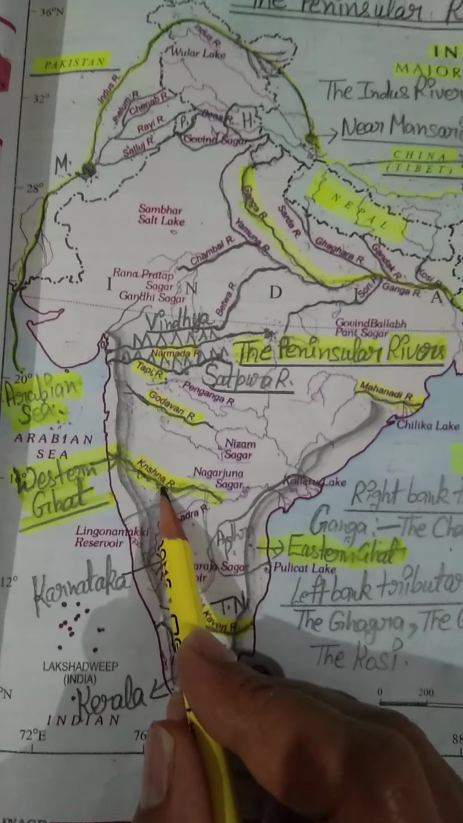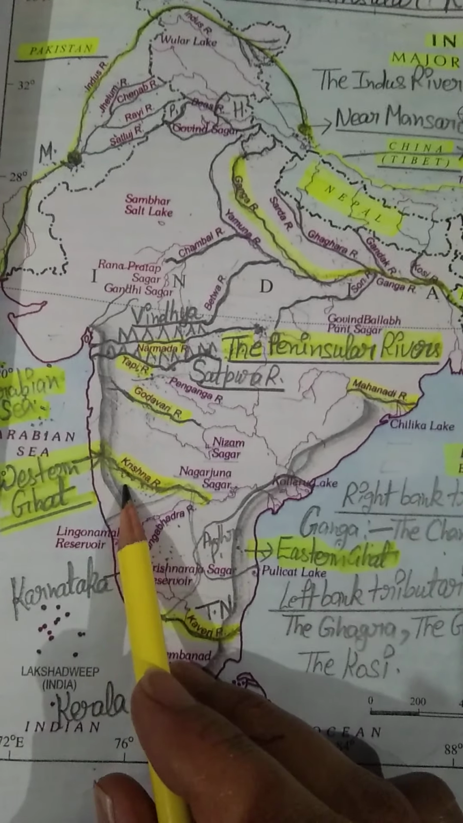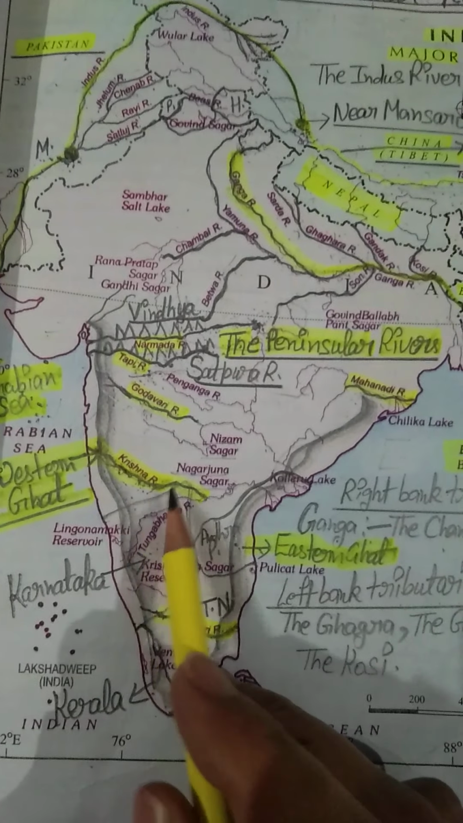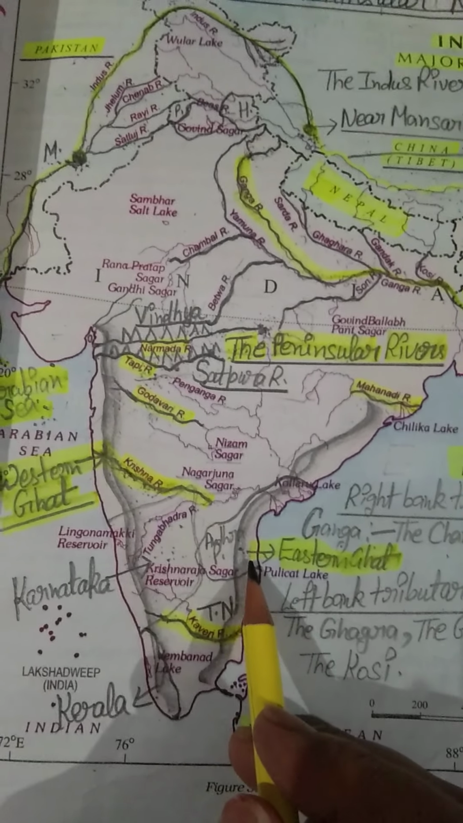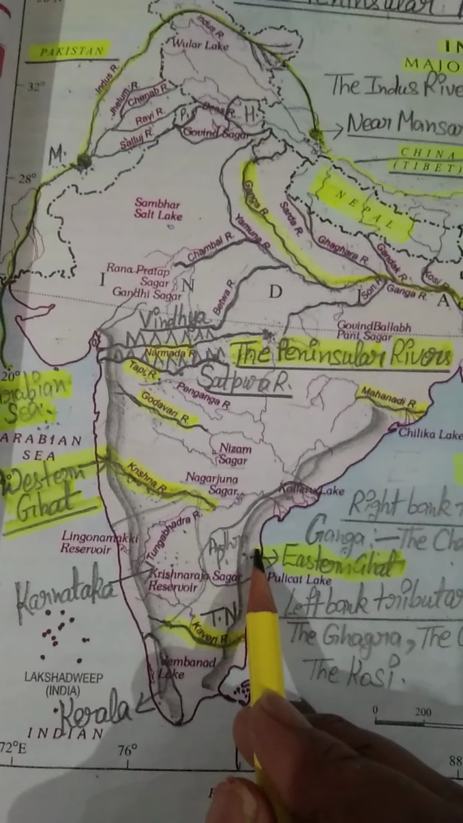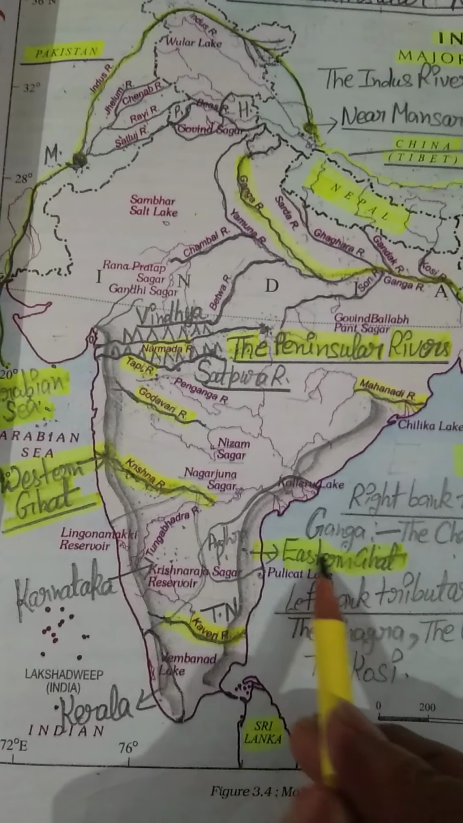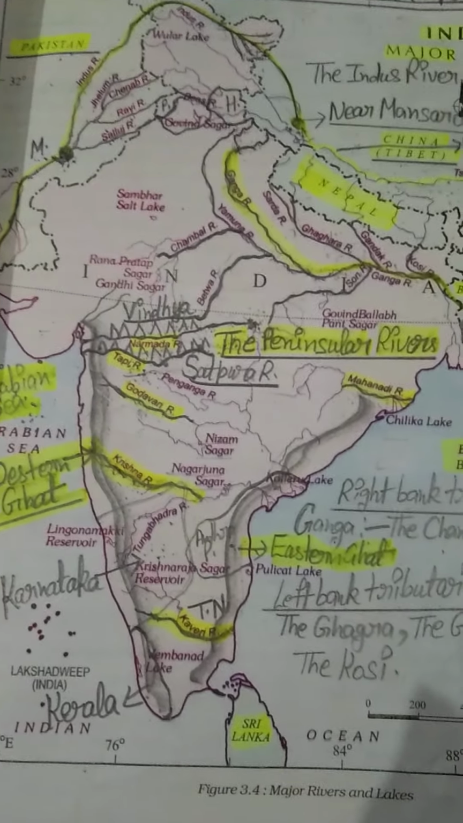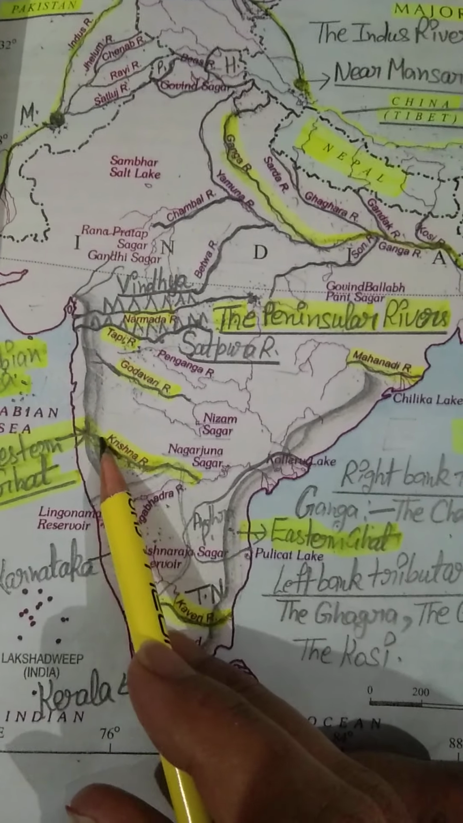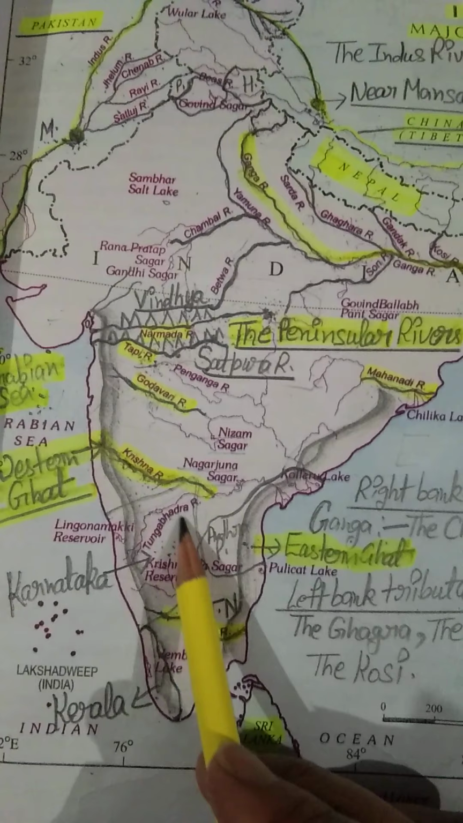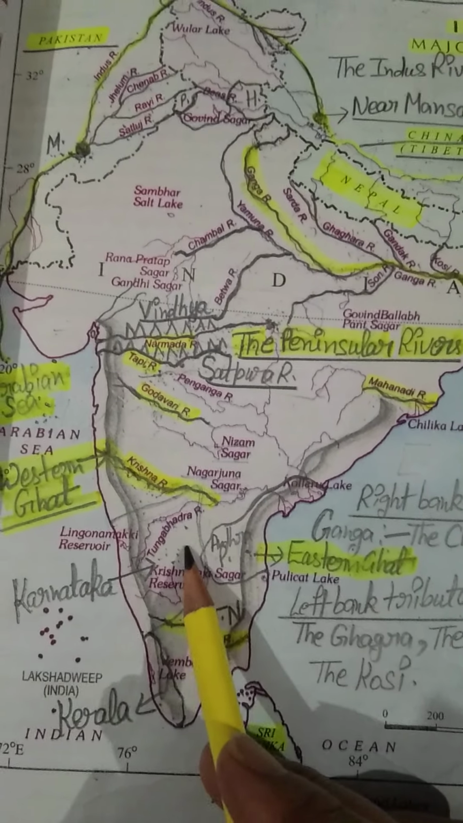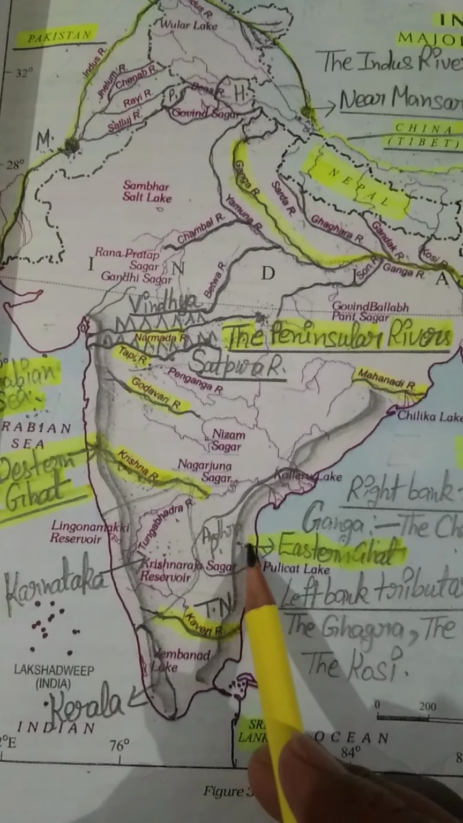Students, the Krishna river is also a large river, and this river forms its delta in Andhra Pradesh and finally drains into the Bay of Bengal. You can see the river is flowing like this, starting from Maharashtra, then flowing through Karnataka, and after Karnataka it is flowing through Andhra Pradesh.